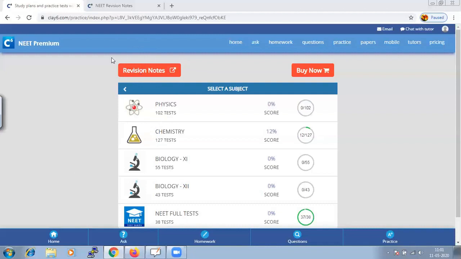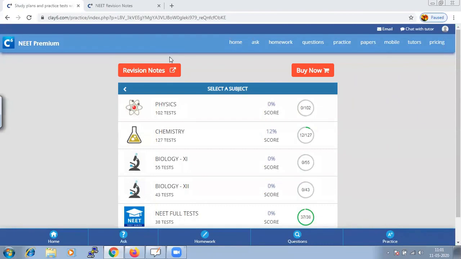If you go to revision notes, this is a precise note prepared by the Classics tutor to simplify your work. Instead of reading the entire chapter pages together, we feel bored and find it difficult. Hence, if you go to revision notes, this will give you a precise understanding, or you can say the simple formula or the important concepts chapter wise for each subject.